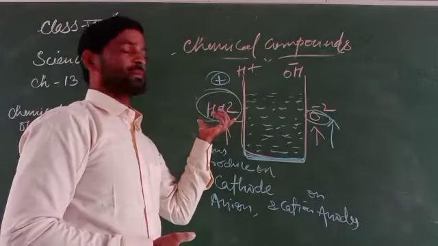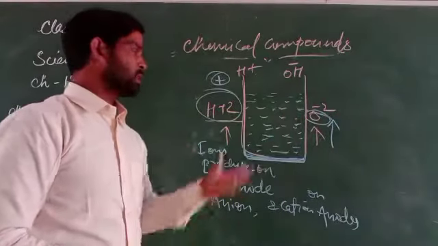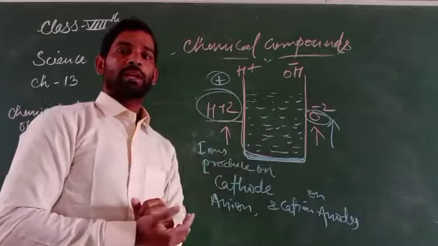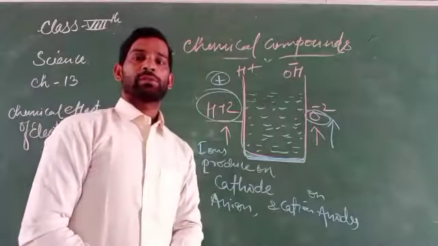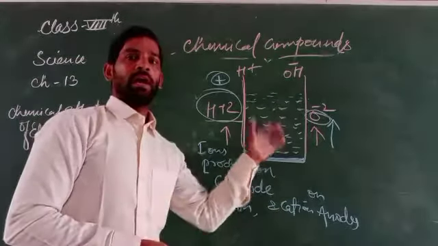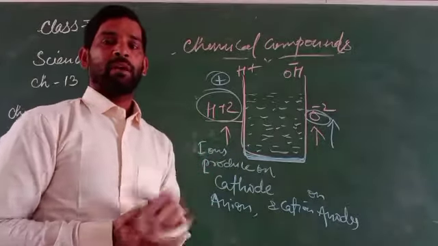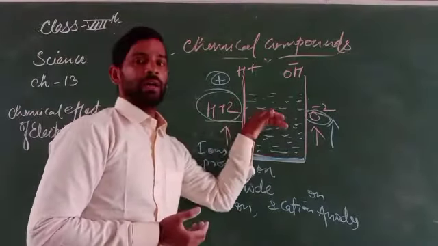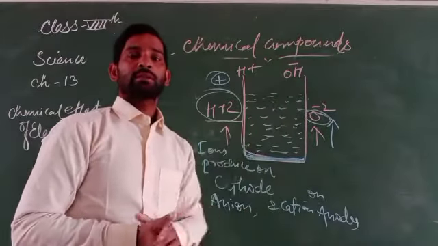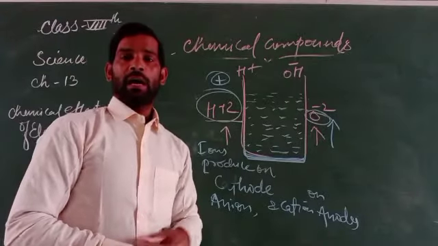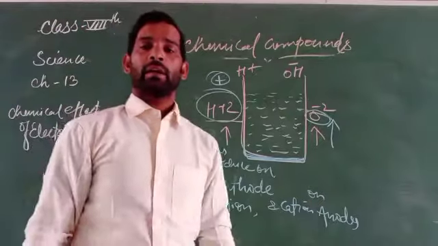In case of the liquid, that is water, hydrogen is produced and oxygen is produced. In both cases the oxygen and hydrogen are produced in the form of cations and anions. If water is present in chemical form, then the electric current flows, and in this way cations and anions are produced. So we can say that in any chemical in which cations and anions get released, the electric current flows.